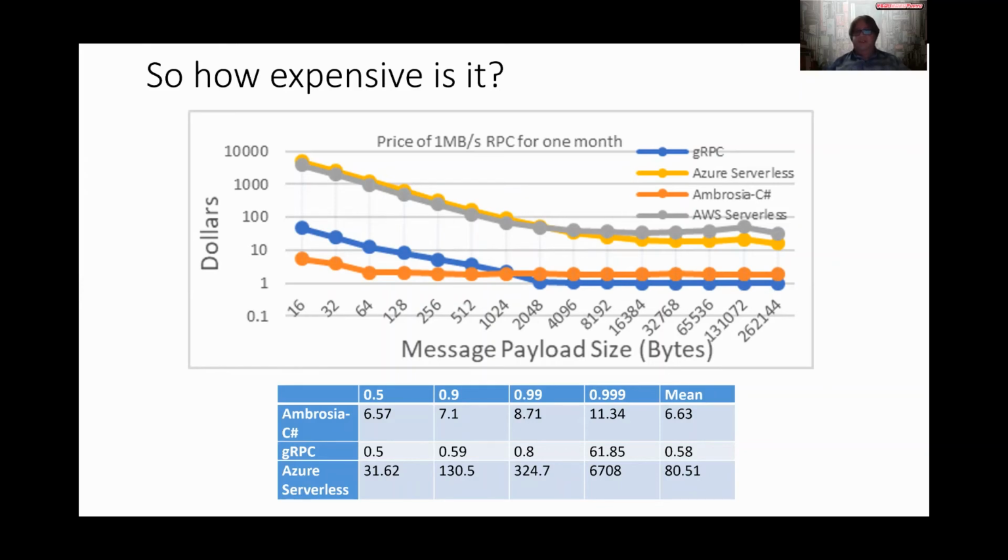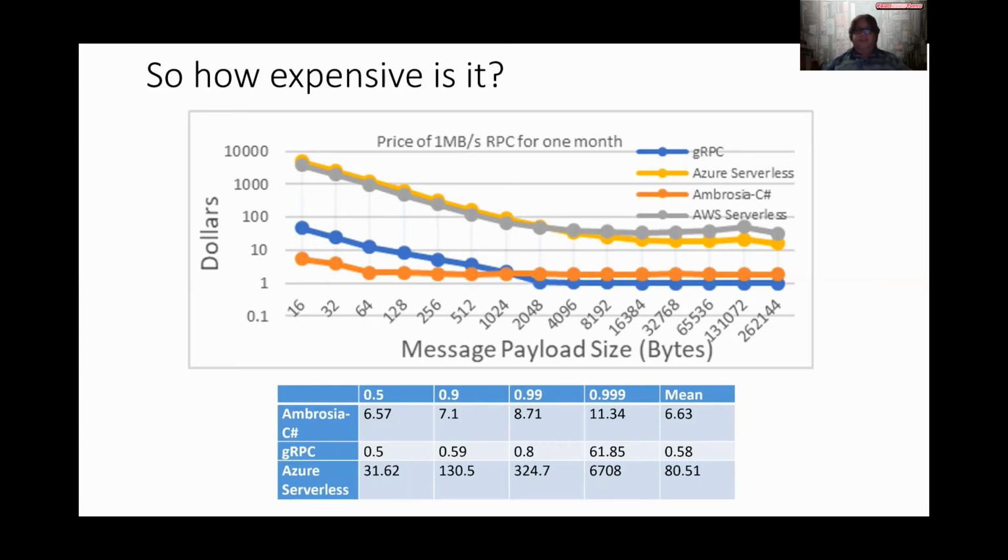But for now, I want to convince you that performance-wise, this is a very reasonable thing to do. In the top graph, we see the price performance of processing a message between two distributed applications where one distributed application just sends the other a byte array, and we vary the size of the byte array. The orange line is AMBROSIA, which is in C# or C# client. The blue line is gRPC. Now it's worth saying that AMBROSIA has all of these protections and consistency and all of that I've told you about. gRPC is just a straight up RPC framework without any kind of resilience whatsoever.